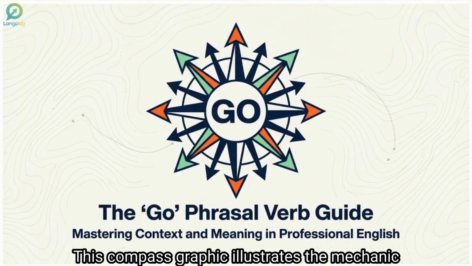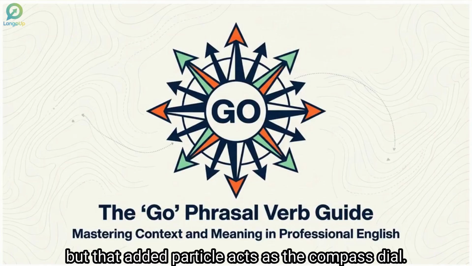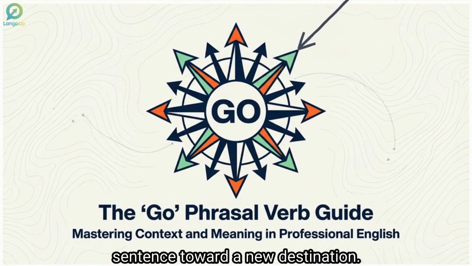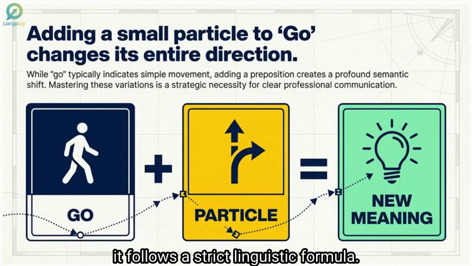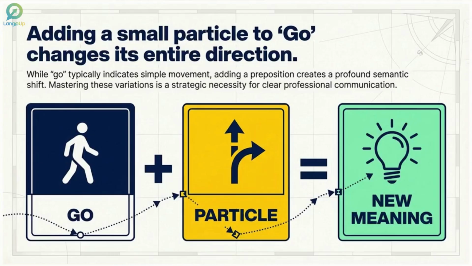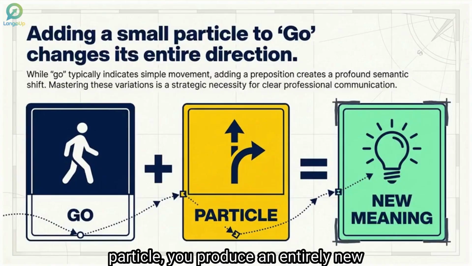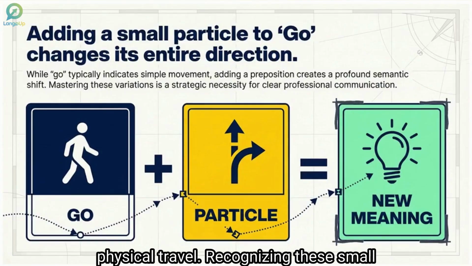This compass graphic illustrates the mechanic at play. The word go provides the basic engine of movement, but that added particle acts as the compass dial. It instantly redirects the meaning of your sentence toward a new destination. As this equation graphic shows, it follows a strict linguistic formula. By combining the base verb go with a specific particle, you produce an entirely new concept that often has nothing to do with physical travel.